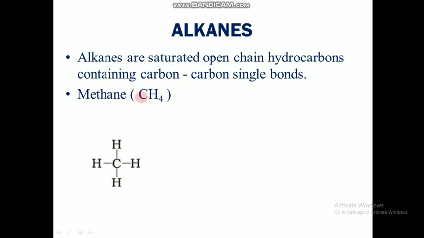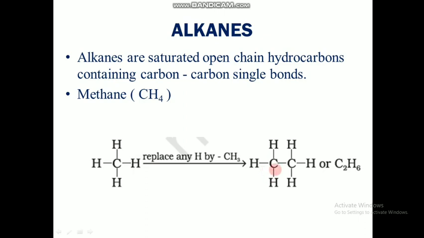And how do we get the next alkane from this compound? So the next alkane is involvement of 2 carbons. So one more carbon group is added to this part by substituting one hydrogen. Then we will get the next alkane there. So replacing this hydrogen with the CH3 group, we will get the next alkane, which is CH3CH3 or C2H6, which is known as ethane. So ethane with the 2 carbon atoms is known as the second alkane.